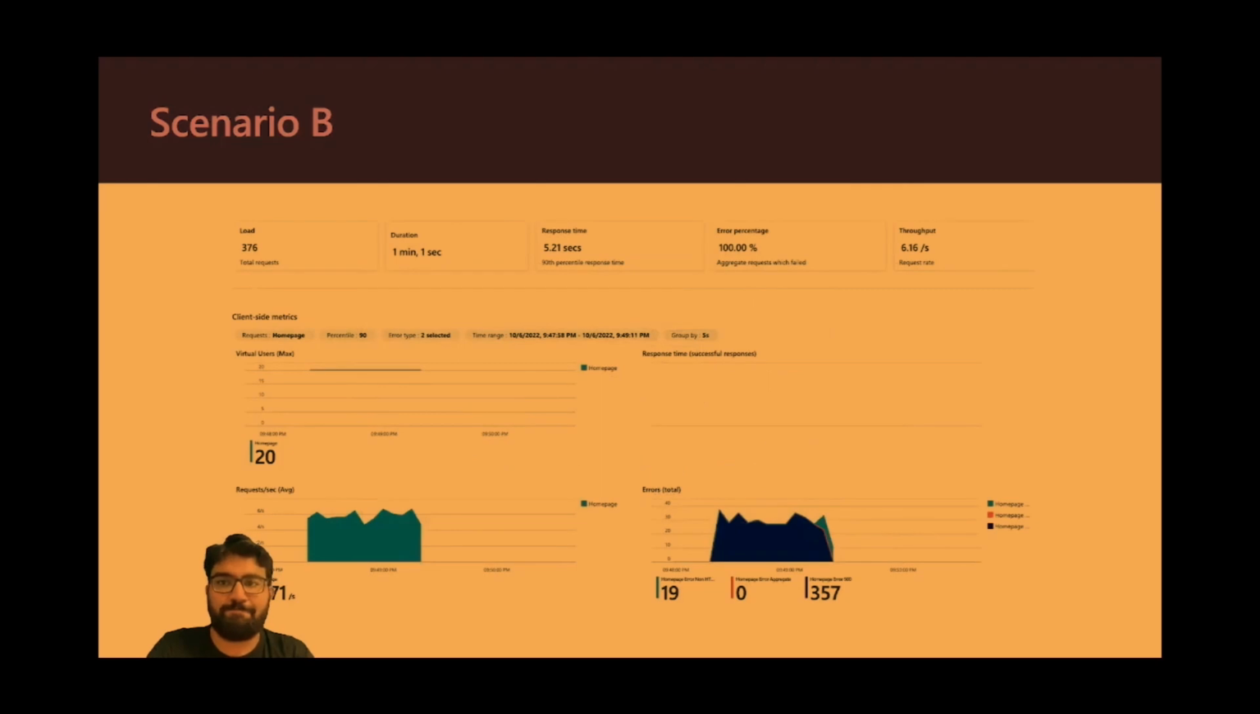And this is how the dashboard looks like for me. The error rate is 100% because the Contoso API is down, and you can see the throughput is pretty low, and it does consume a lot of resources because each time it goes and waits till 5 seconds and then finally fails. So it's 100% errors over here.